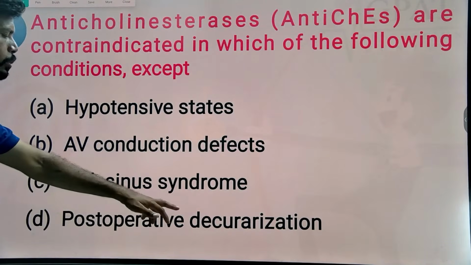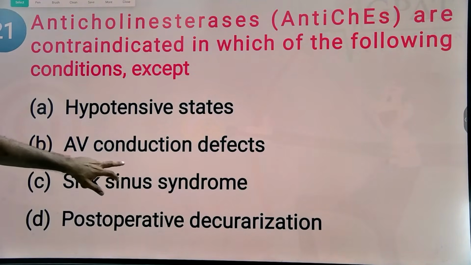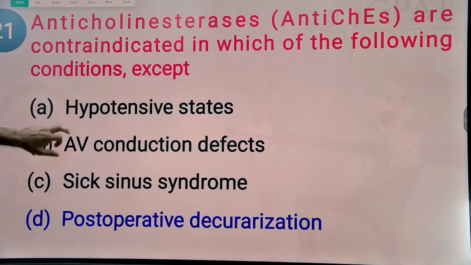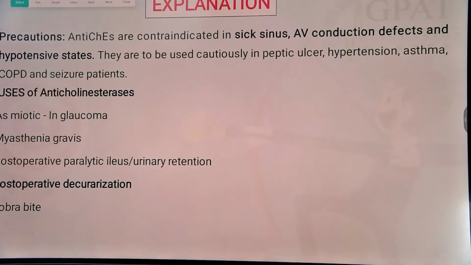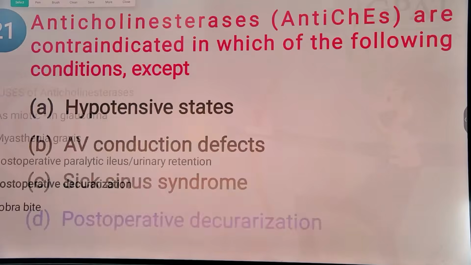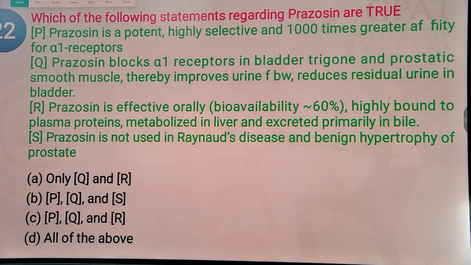Curarization is caused by d-tubocurarine, a neuromuscular blocker that acts on skeletal muscle by blocking nicotinic muscle receptors. The answer is simply option D. Next.